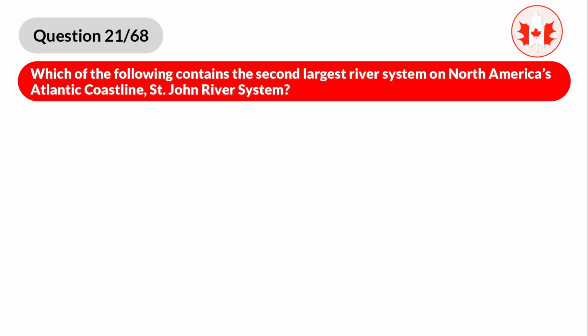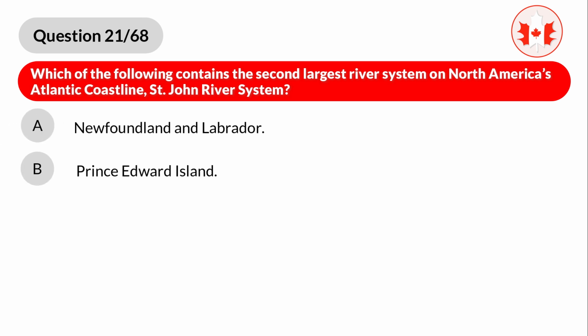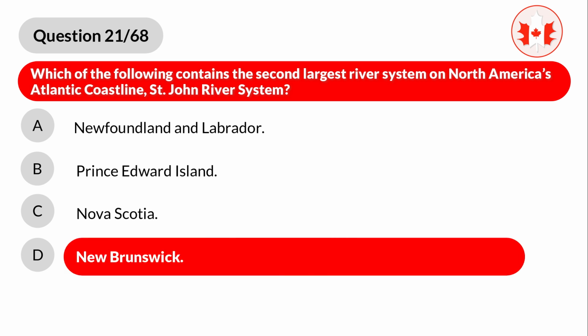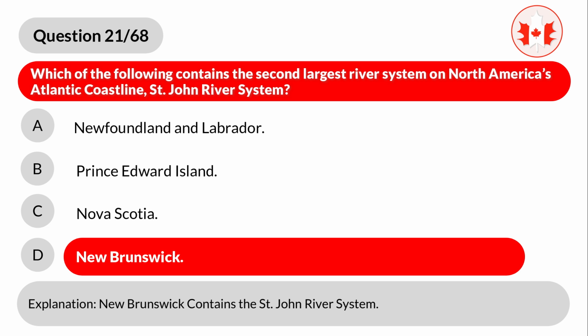Question 21. Which of the following contains the second largest river system on North America's Atlantic coastline, St. John River System? A. Newfoundland and Labrador. B. Prince Edward Island. C. Nova Scotia. D. New Brunswick. Correct answer is D. New Brunswick. Explanation. New Brunswick contains the St. John River System.